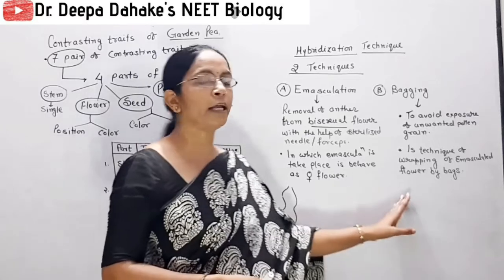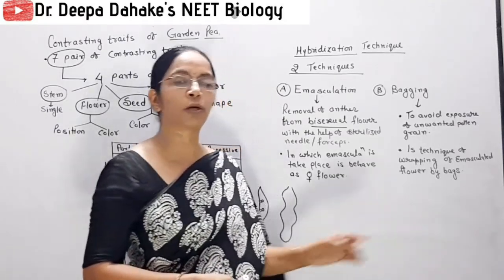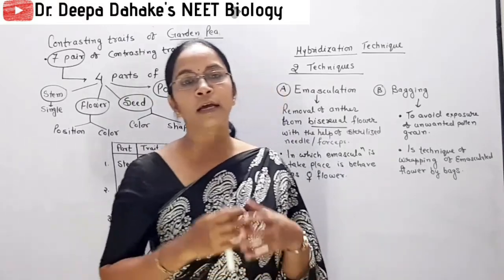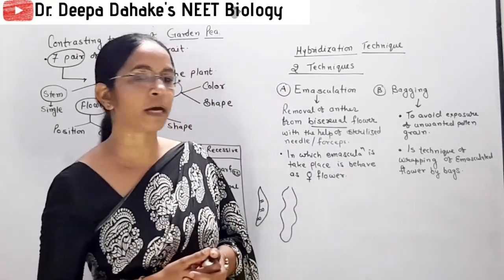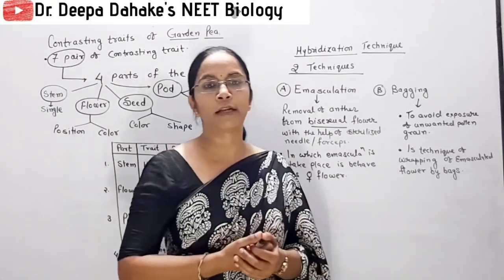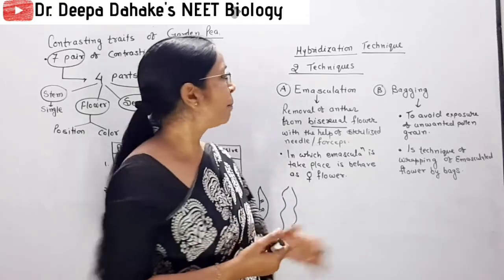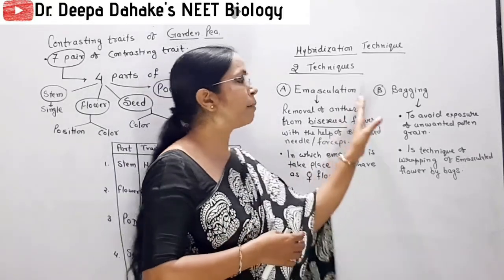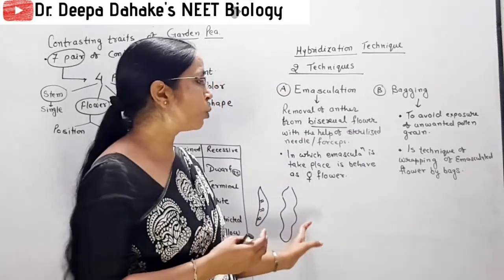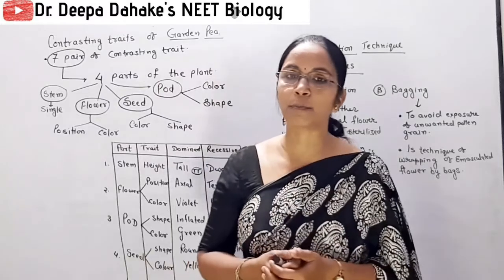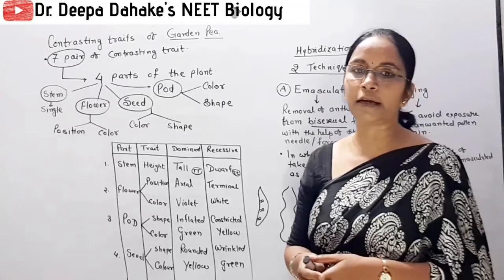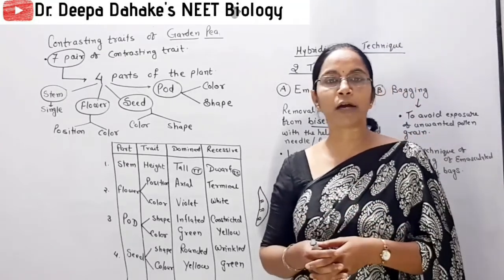So you remember these two techniques, because this question is also repeatedly asked: what are the two techniques used by Mendel in his hybridization experiment. Emasculation and bagging are the two techniques selected by Mendel in his hybridization experiment. For today's session we only discuss up to this, because in this session we only discuss the Mendelian inheritance, the introductory part of Mendel.